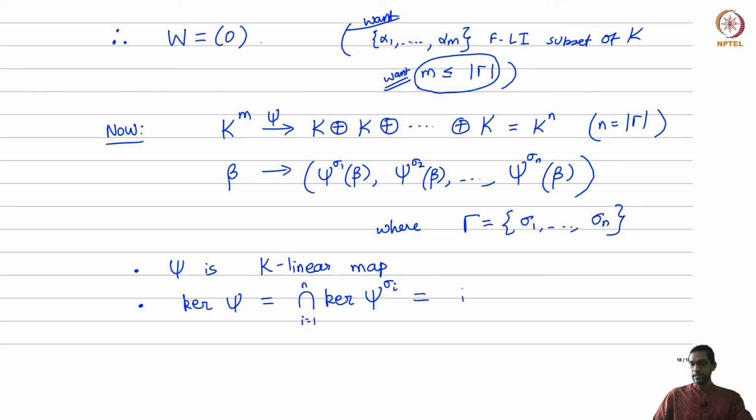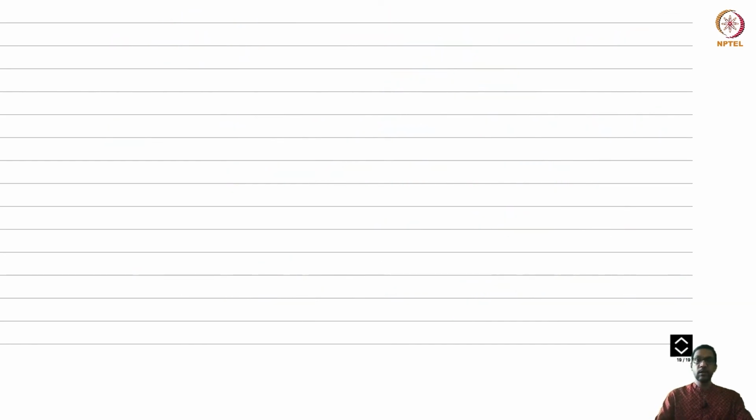Okay, but remember that's exactly what we called, the intersection of kernel psi sigma for sigma belonging to gamma. That's exactly the subspace W. It's the intersection of all these kernels of the psi sigmas. Okay, and now where does that leave us? We just showed that W is 0, right? That was the whole point of the proof. And so it means that this map psi is actually an injective map. Its kernel is 0, therefore psi is injective. Okay, or a one-to-one map.